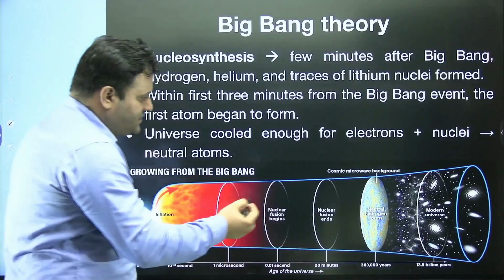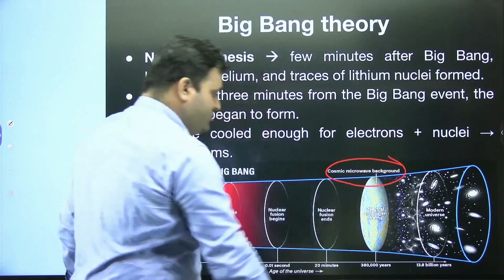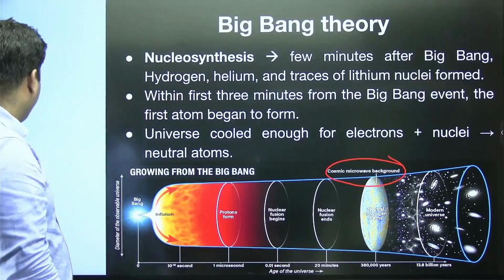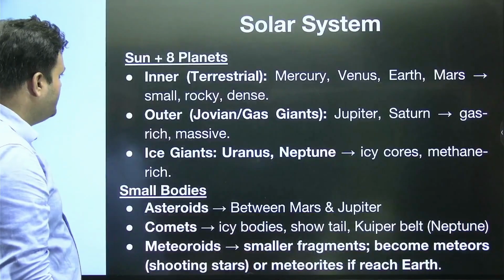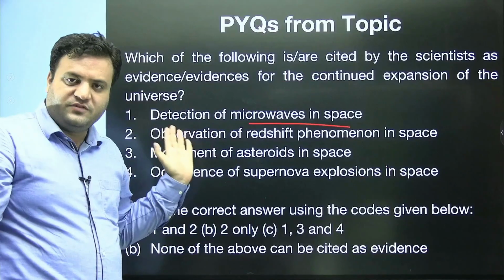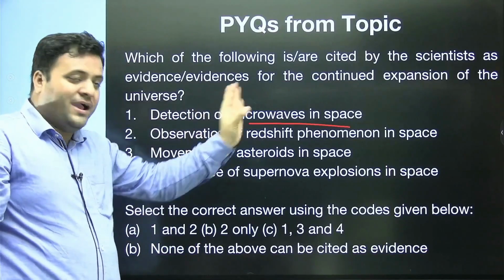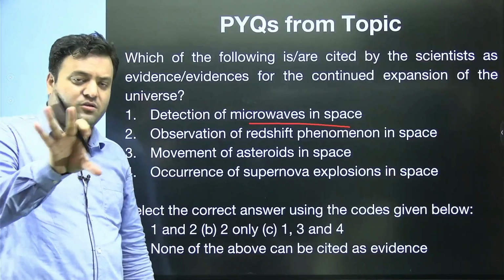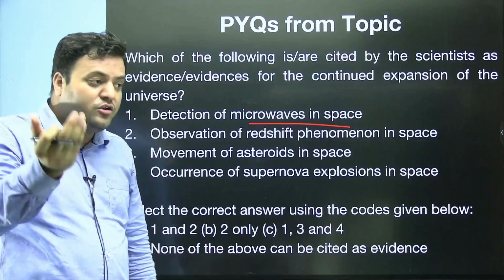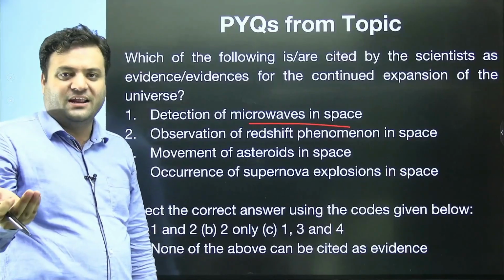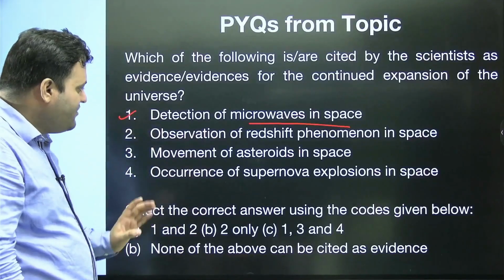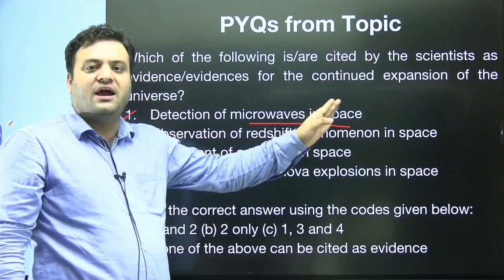Here we have this cosmic microwave background. With respect to this particular question, what is the first premise? Detection of microwaves in space. Yes, detection of microwaves in space suggests that to some extent the universe is actually expanding. So this seems correct. Now moving to the second one, observation of redshift phenomena in space.